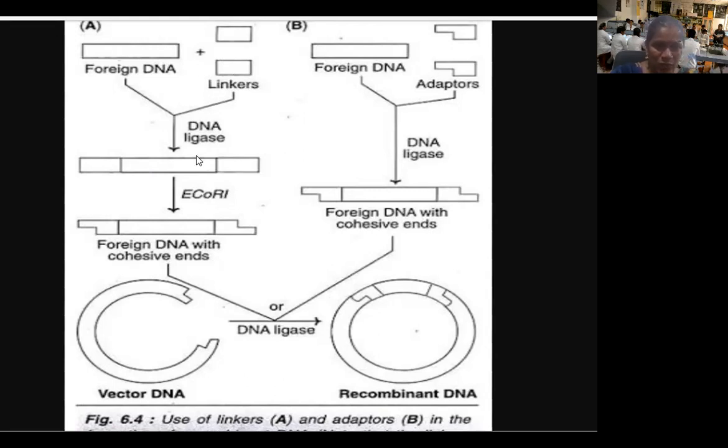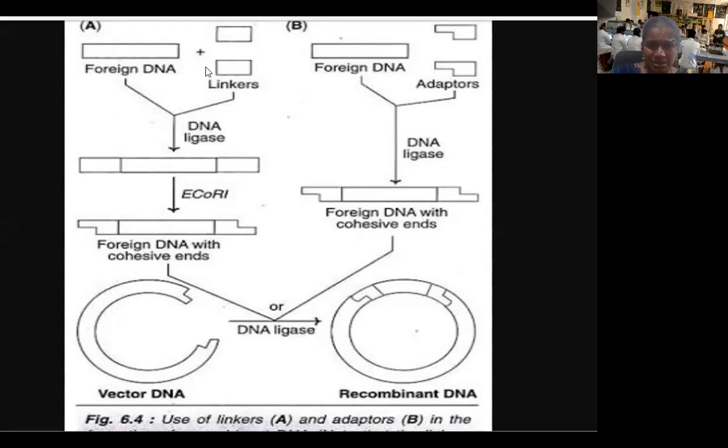When you treat with DNA ligase enzyme, these linkers will be ligated or attached to this particular blunt-ended foreign DNA molecule. But I want to convert this blunt-ended DNA molecule into sticky ends, so I add EcoRI restriction enzyme to these linkers. The linkers will be cut, and once cut, you get the appearance of a sticky-ended DNA fragment. Now this foreign DNA is ready to be inserted into the vector DNA molecule. Instead of linkers, you can also use ready-made adapters with sticky ends. So you know the difference here.